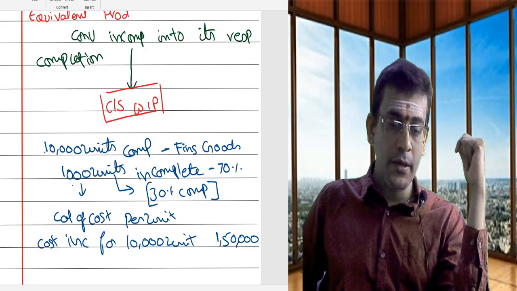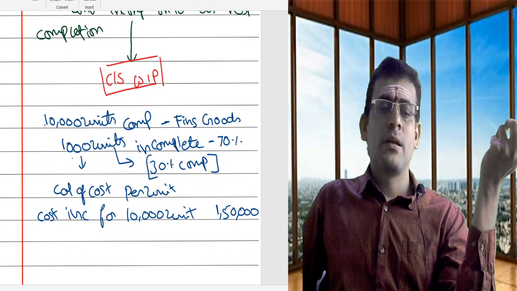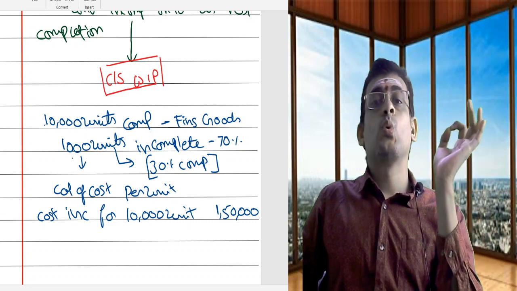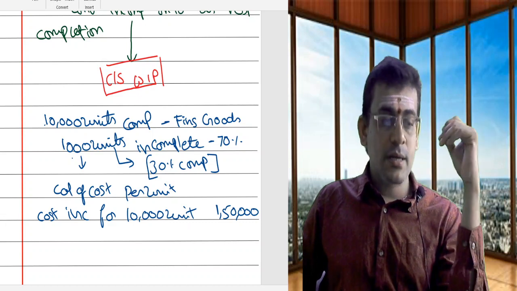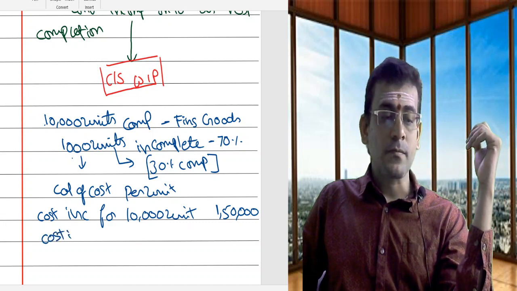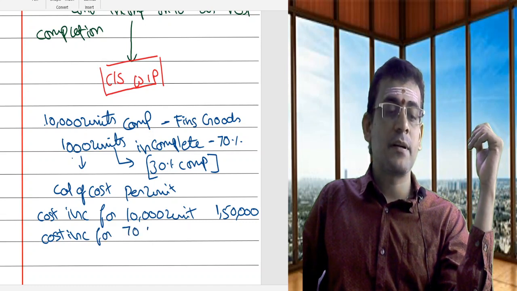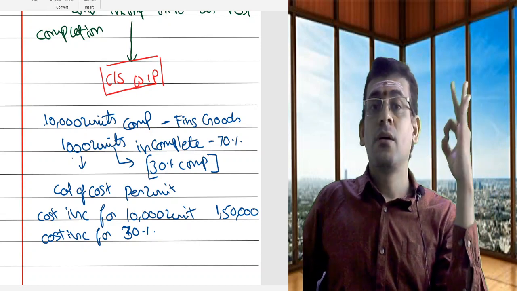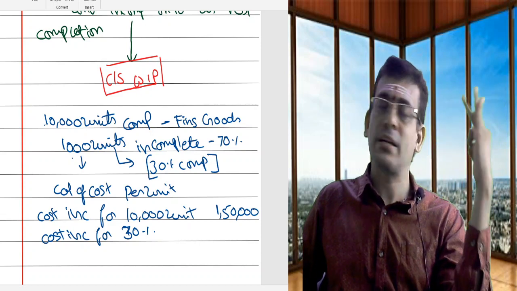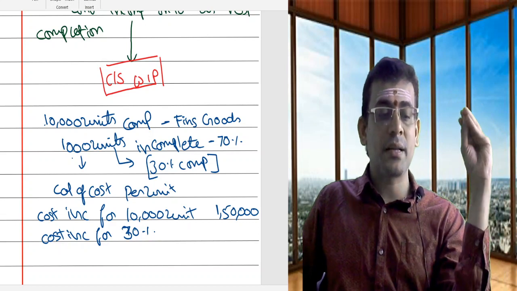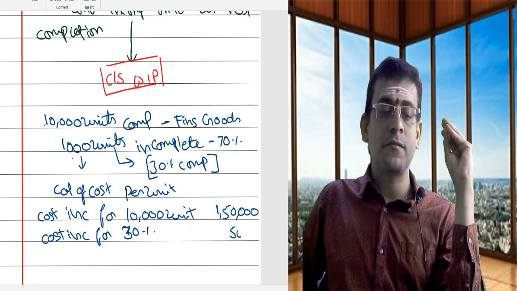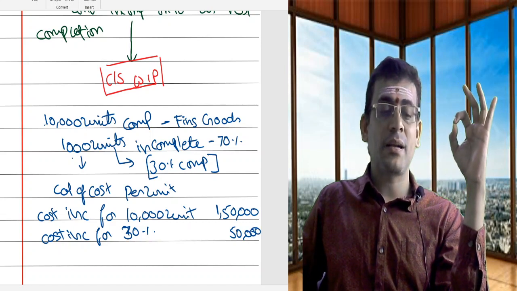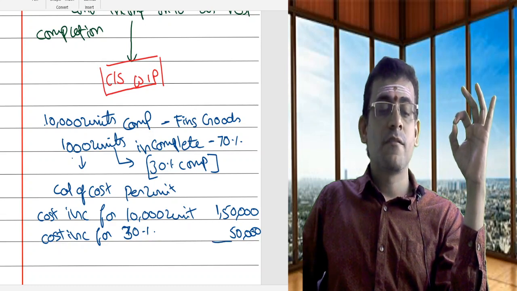Now here I had incurred some cost. See, I had not done 100%. I had done only 70%. To do the 70%, I had incurred some cost. So let us consider cost incurred for 70%. Cost incurred for 30%, as I had done the work for 30%. For doing the work for 30%, what is the cost I had incurred? So let us consider for doing the 30%, I had incurred a cost of 50,000. For doing an activity for 30%, I had incurred a cost of 50,000.